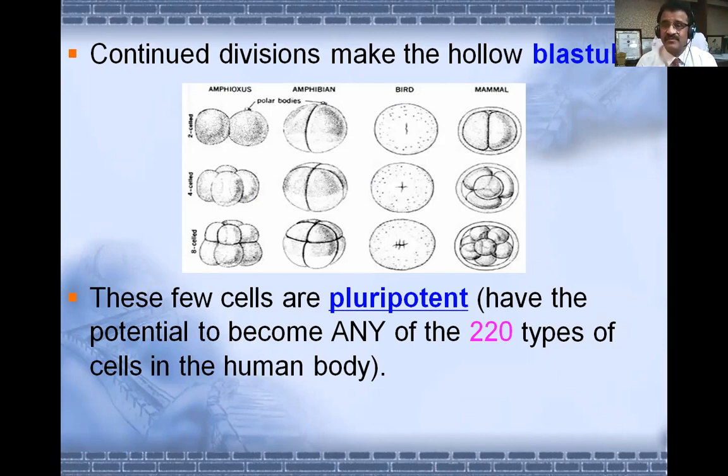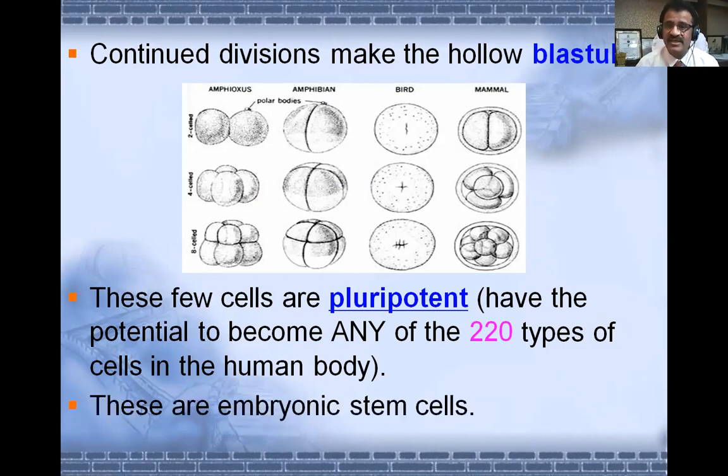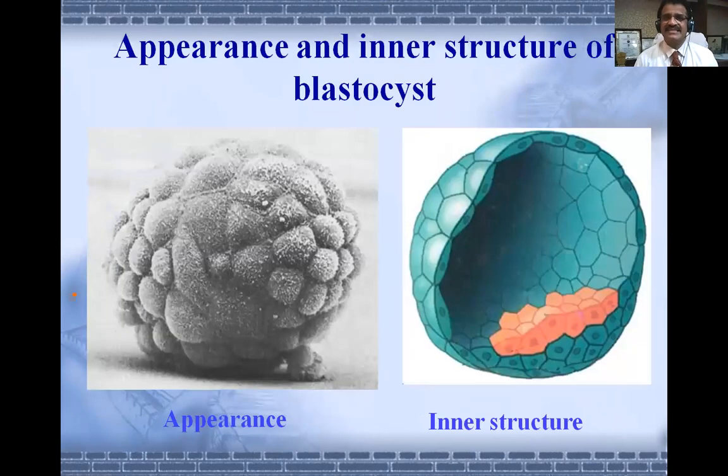So all of them are derived from these blastomeres. These blastomeres are what are actually called embryonic stem cells. So they are all stem cells, and they are pluripotent. Pluripotent is the opposite of totipotent. Totipotent cells we get in plants. And here this is an image of blastocyst or blastula or blastocele.